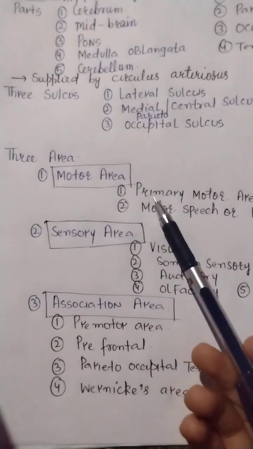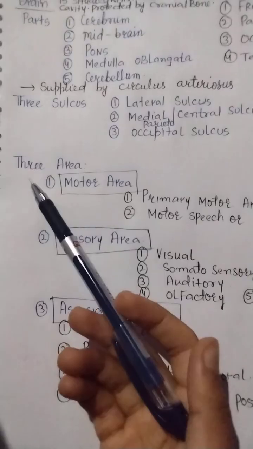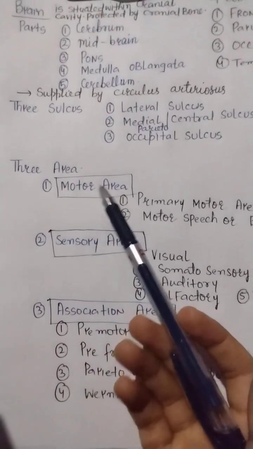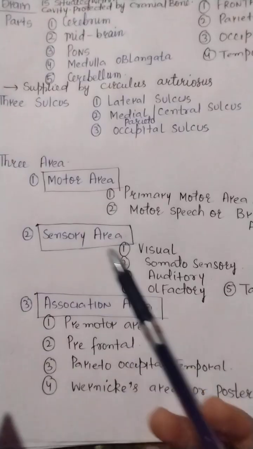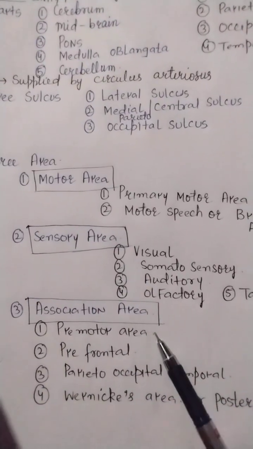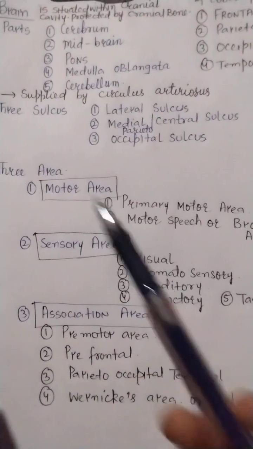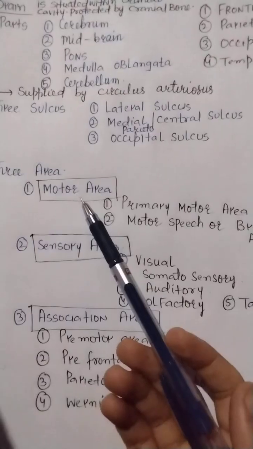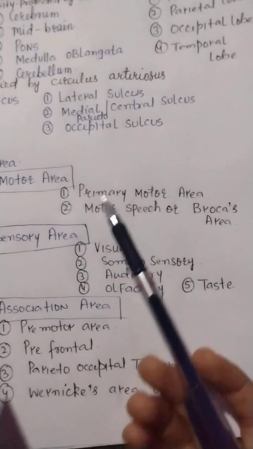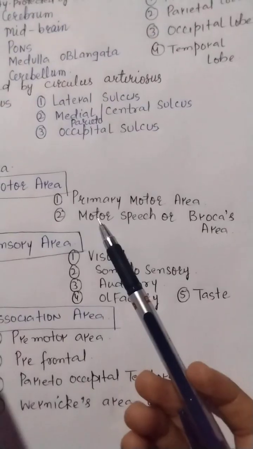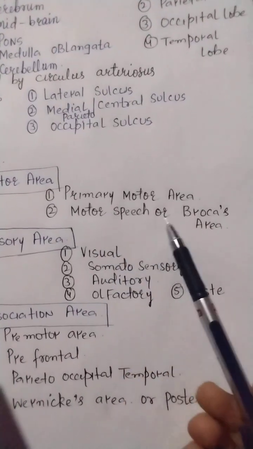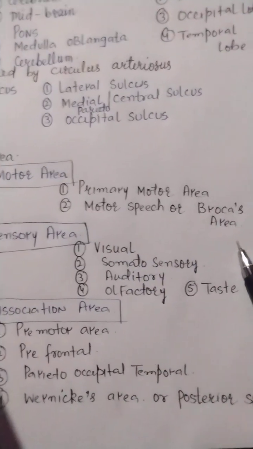If we talk about areas, there are three areas of the brain. The first is the motor area, the second is the sensory area, and the third is the association area. The motor area is subdivided into two: the primary motor area and the motor speech or Broca's area.